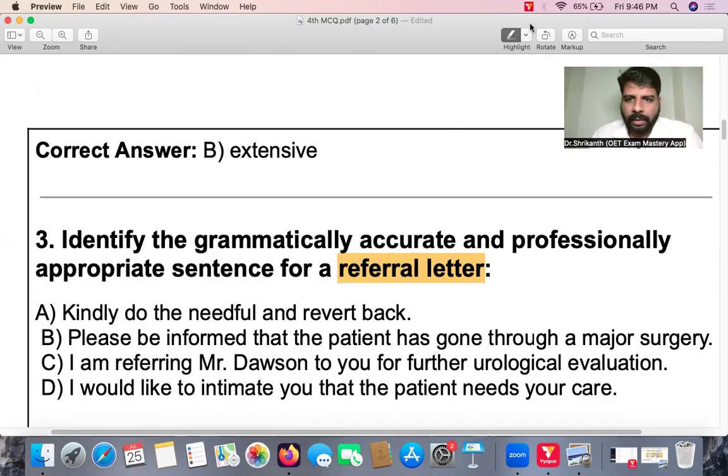So what is a referral letter and what is a transfer letter?